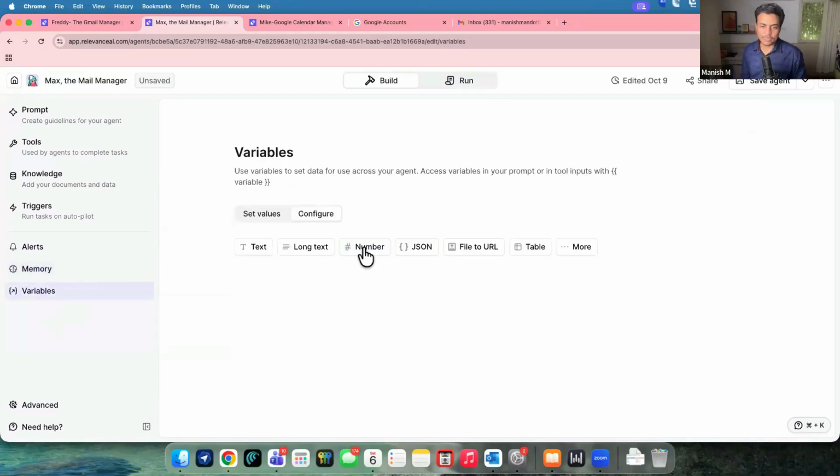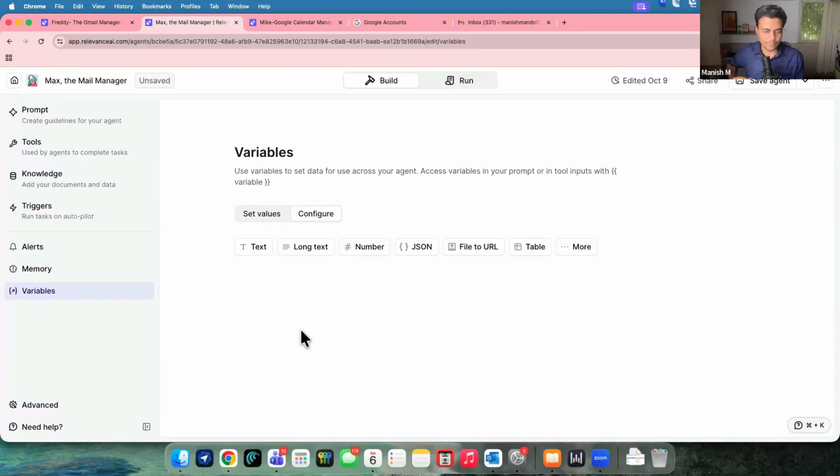And finally, in terms of variables, in case you want to define any organization level variable, for example, your email structure is supposed to have some sort of HTML signature, right? You can store that data over here and just mark that variable. So all the time the variable will be picked up. A variable will have its own data stored, and it will be included in the AI agent run. For example, you may have some organization ID, some sort of password, or whatever, right?